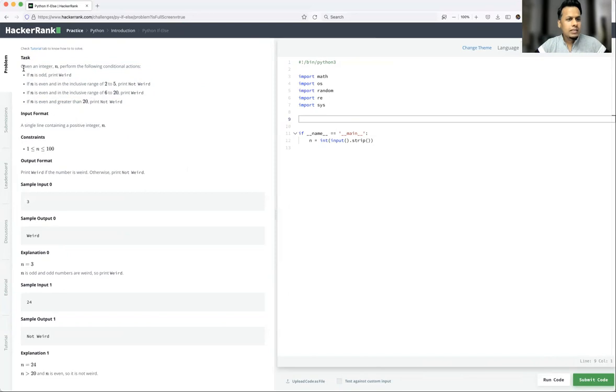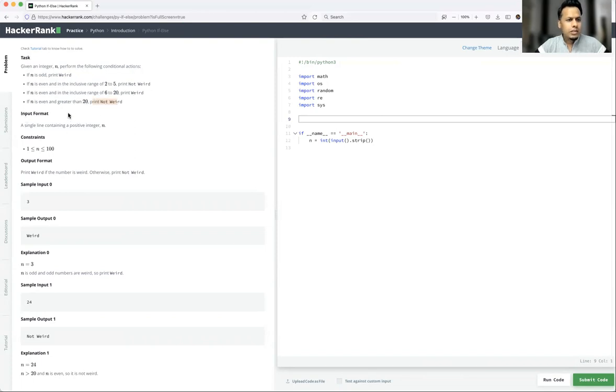So what is the task here? Given an integer n, perform the following conditional actions. If n is odd, print Weird. If n is even and in the inclusive range of 2 to 5, print Not Weird. If n is even and in the inclusive range of 6 to 20, print Weird. If n is even and greater than 20, print Not Weird.